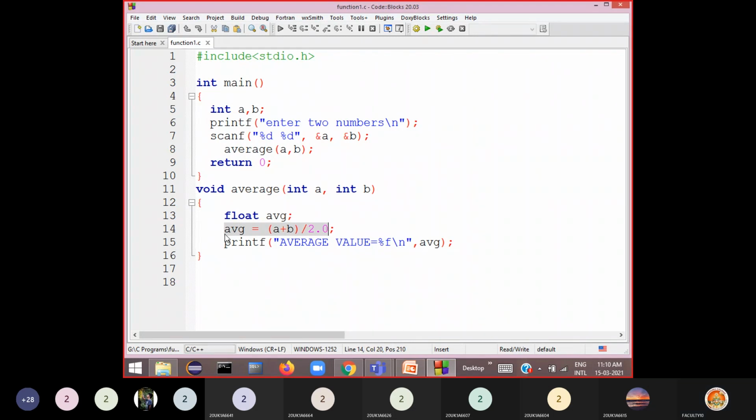Then it is not going to return a value. So that's why I'm printing inside the function itself. Okay, so the average value is printed, and after the end of the function is reached, control comes back here, then control comes to return 0. Now your main program ends.